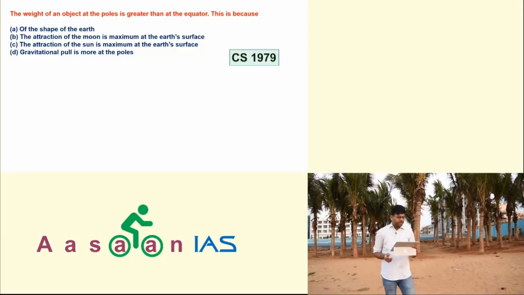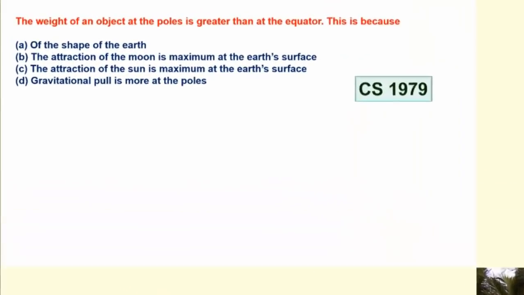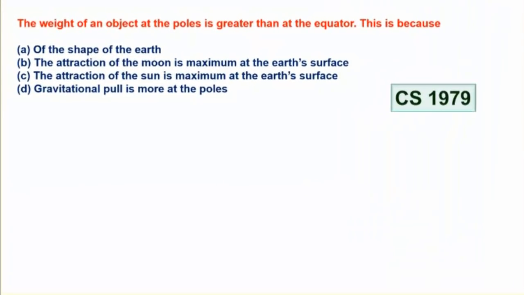Because of the shape of the earth, because of the attraction of the moon is maximum at the earth's surface, because of the attraction of the sun is maximum at the earth's surface, gravitational pull is more at the poles. You see B and C, they are not even talking about the poles and equator, they are talking about the surface. So they can be eliminated. D, gravitational pull is more, 9.83 and 9.78, you must have studied these things.